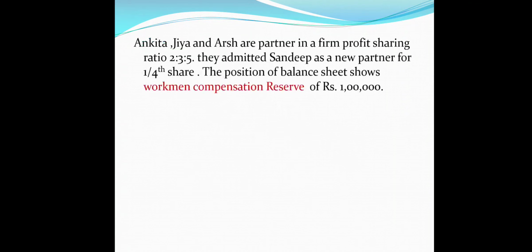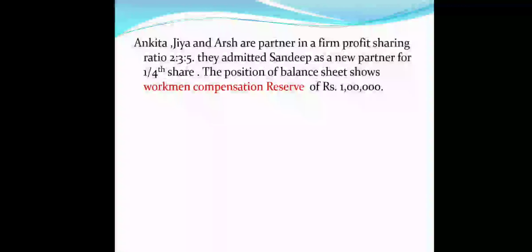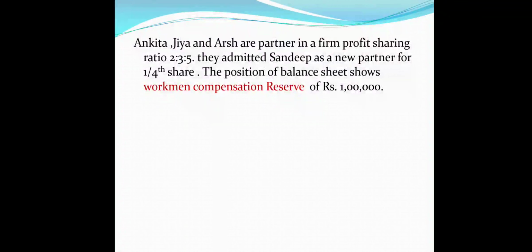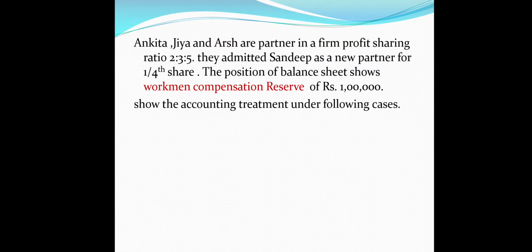Ankita, Jia, Arsh are partners in a firm. Profit sharing ratio 2:3:5. They admitted Sandeep as a new partner for 1/4 share. The balance sheet shows workman compensation reserve is rupees 1 lakh. State the accounting treatment under the following cases.